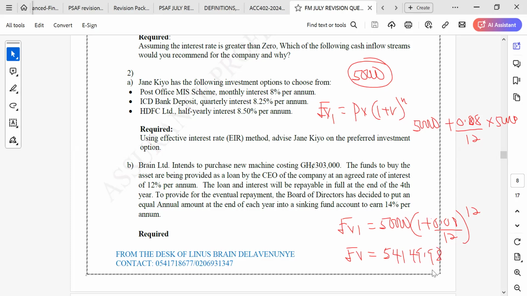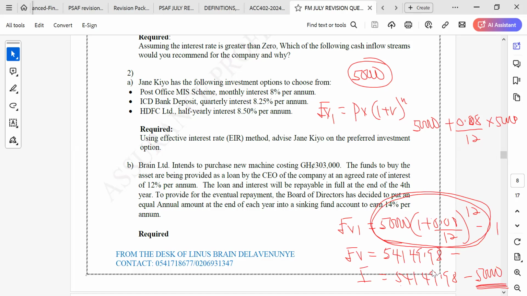So what is the interest portion? What will be the interest that we are paying here? We can say that the interest on this amount will be 54,149.98 minus 50,000. Okay, in this case, we are looking for interest. We know that all of this is the amount, which is the future value. So if you take the principal from it, the principal is the 50,000, the answer that you are going to get is the interest.